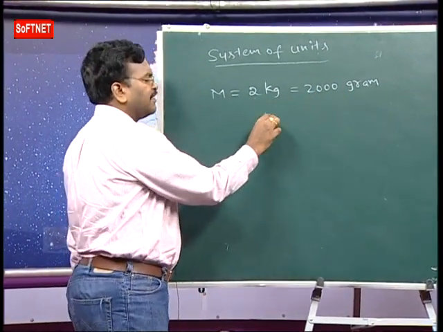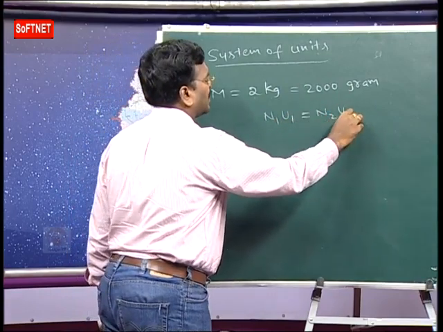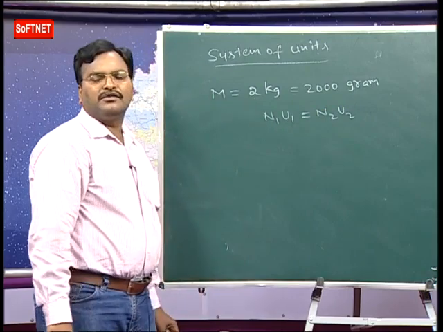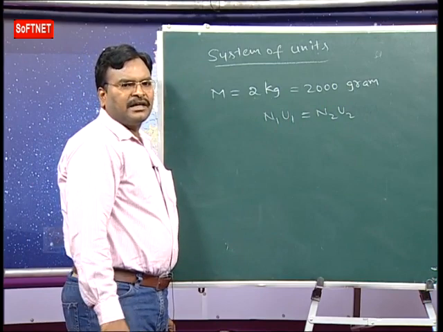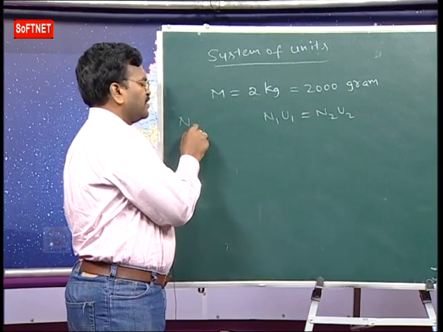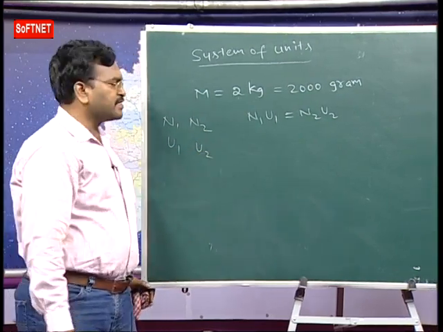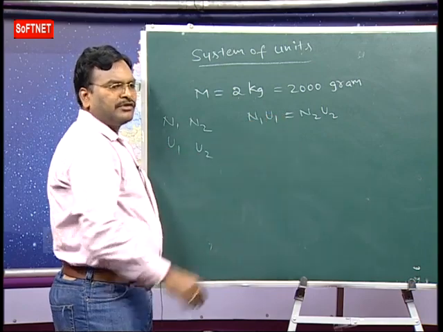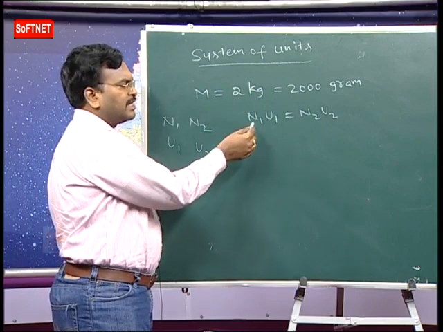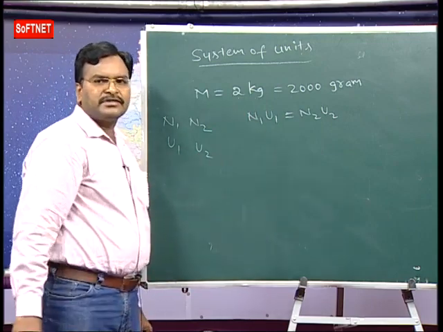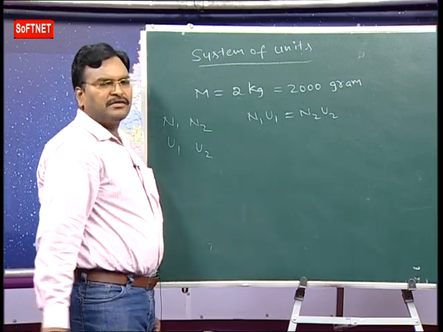So from this, we write N1U1 is equal to N2U2. What are N1 and N2? N1 and N2 are numerical values. U1, U2 are corresponding units of a given physical quantity. Then we can say N1U1 is equal to N2U2. Here from this, 2 kg is equal to 2000 grams. Is it clear?